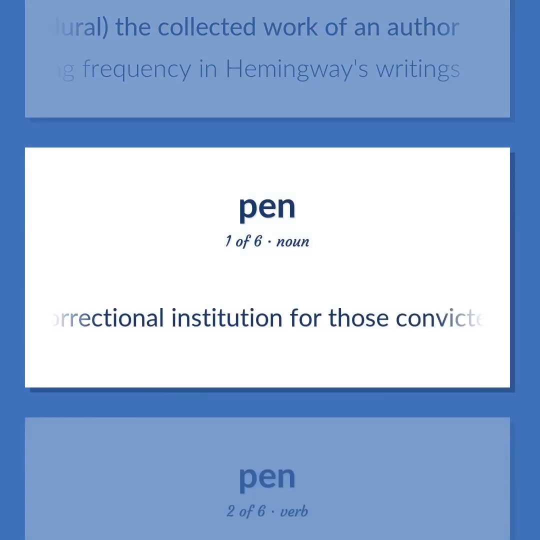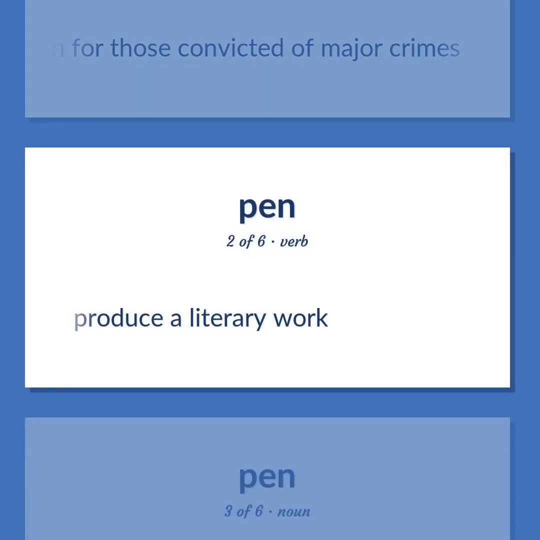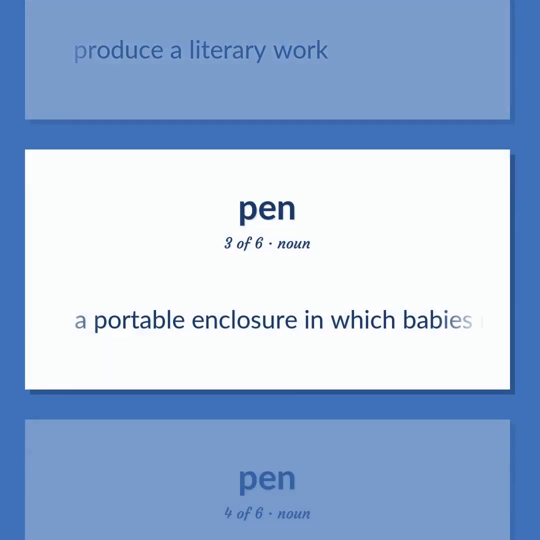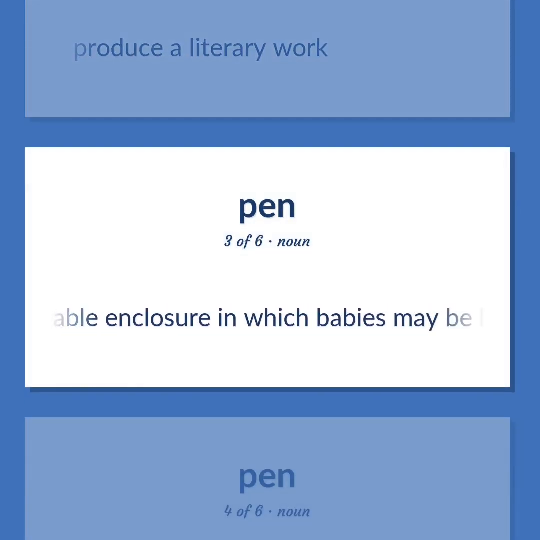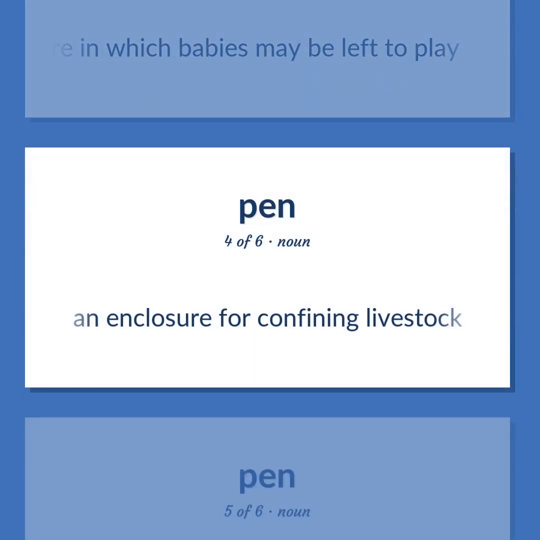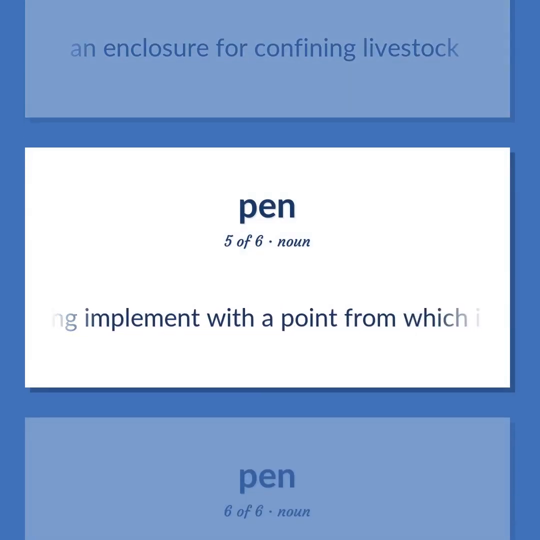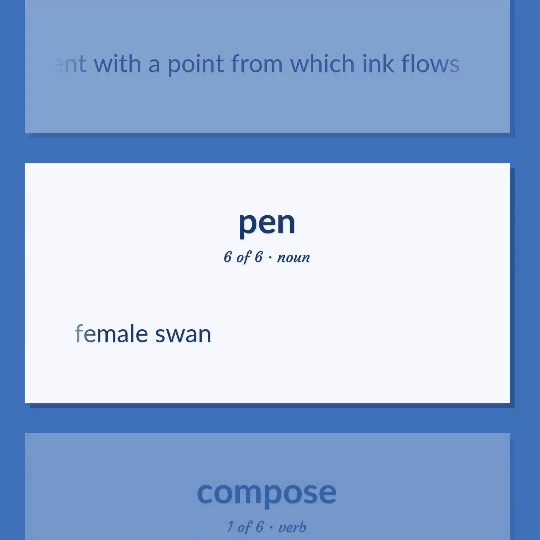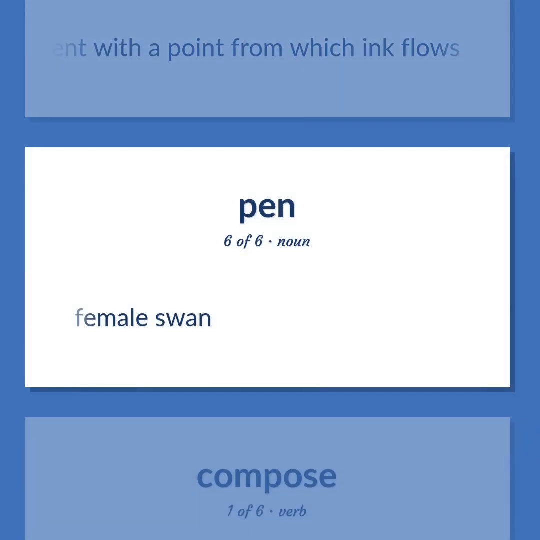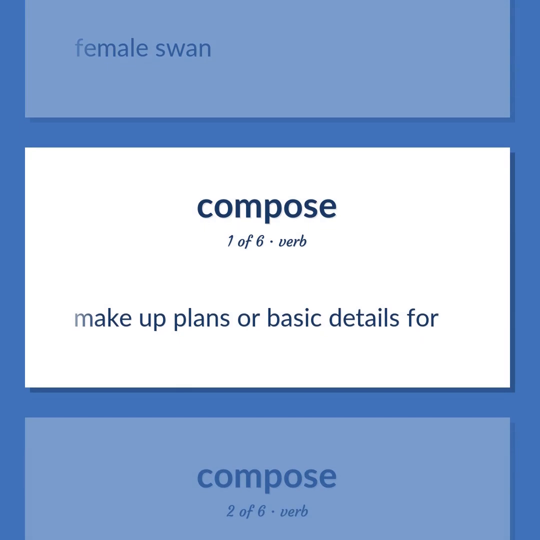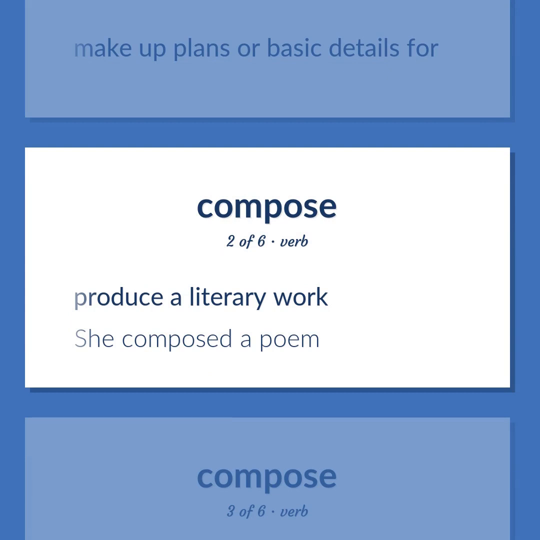A correctional institution for those convicted of major crimes. Produce a literary work. A portable enclosure in which babies may be left to play. An enclosure for confining livestock. A writing implement with a point from which ink flows. Female swan. Make up plans or basic details for. Produce a literary work. She composed a poem.